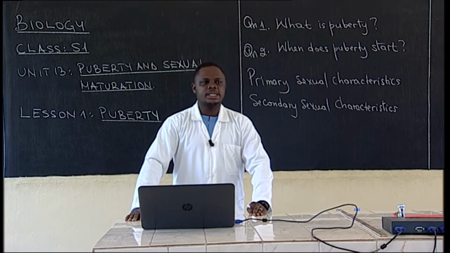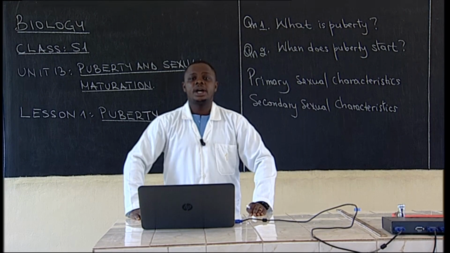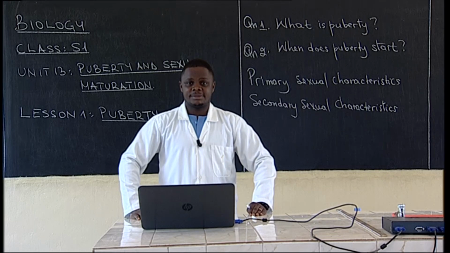Now, let us see examples of primary sexual characteristics. Body structures that make sexual reproduction possible are called primary sexual characteristics. Here we have ovaries in females. Remember, ovaries are part of the female reproductive system.